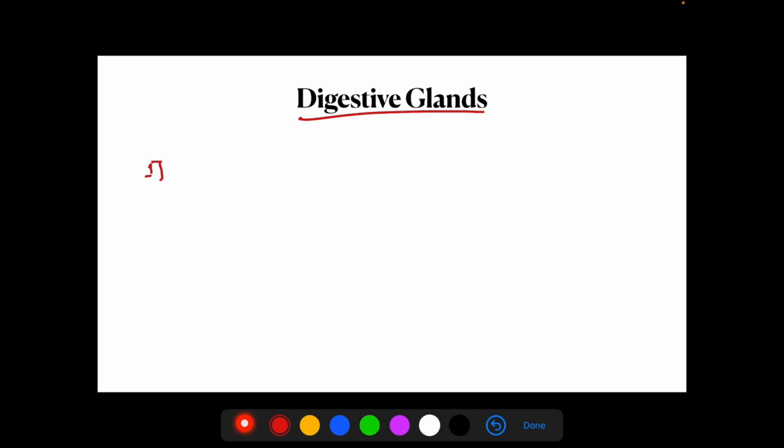Now we will see the digestive glands. There are three types of digestive glands. One is the salivary gland, three pairs of salivary glands. Second is the liver.